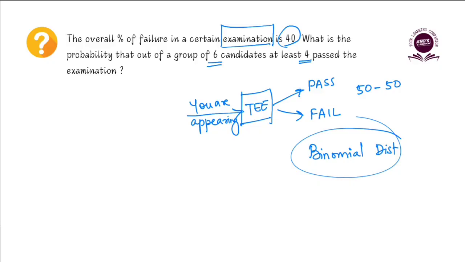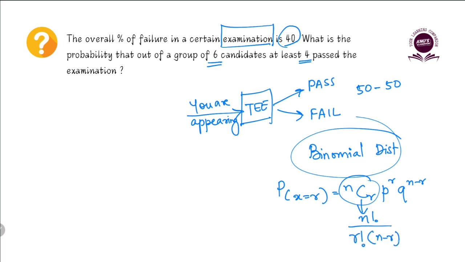Now, how do we solve problems that involve such binomial distributions? We have to know what formula to use. Once we figure out that it is a binomial distribution, immediately we have to know the formula used to calculate the probability. So what is the formula? Let us rewind once. The formula for finding the probability for a particular event, say X equal to r, is nCr p raised to r, q raised to n minus r, right? So what is nCr? nCr is n factorial divided by r factorial times n minus r factorial.